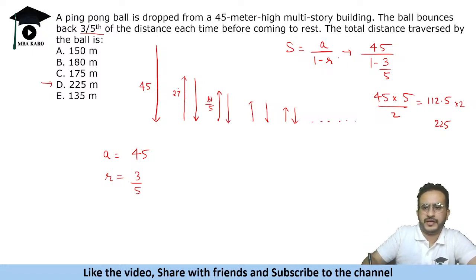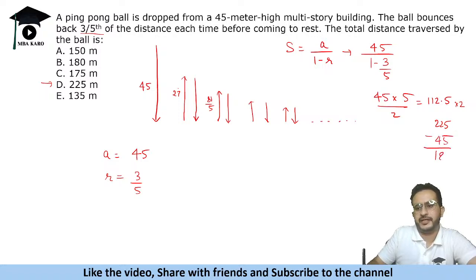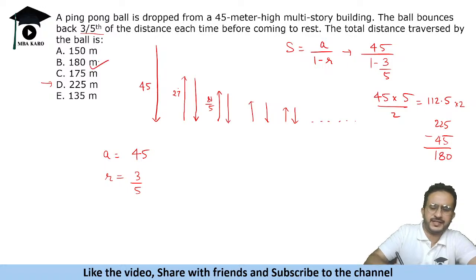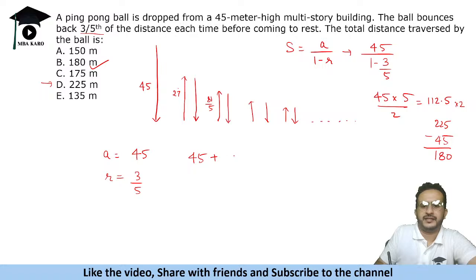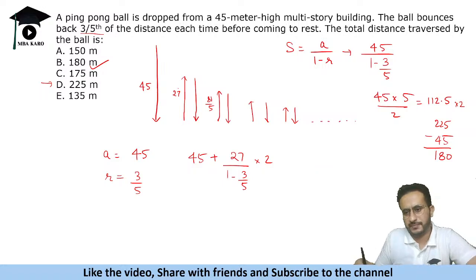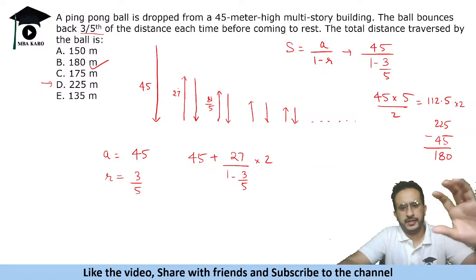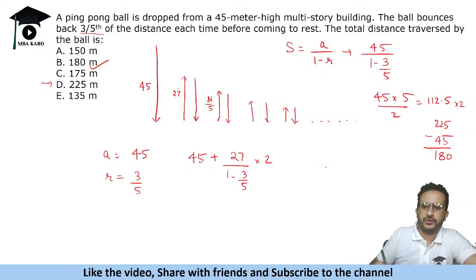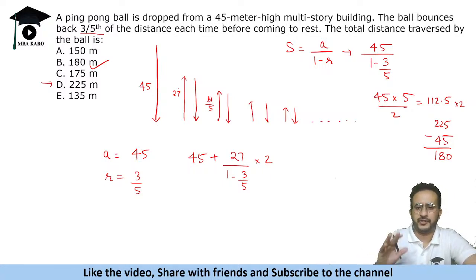Either you find a upon 1 minus r and subtract 45 from it, you get 180. Okay, which is the right answer. And the second way is you can add 45 and then the GP starts from 27. So 27 upon 1 minus 3 by 5, and multiply it by 2. Why 2? Because it is happening two times. Anyway, either you do it this way or you multiply by 2 and subtract 45, both are correct ways.